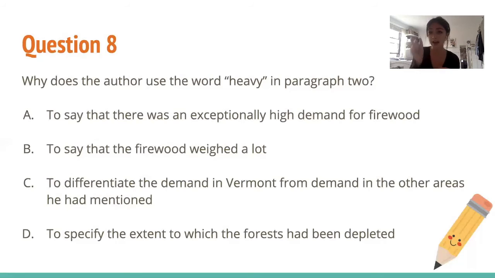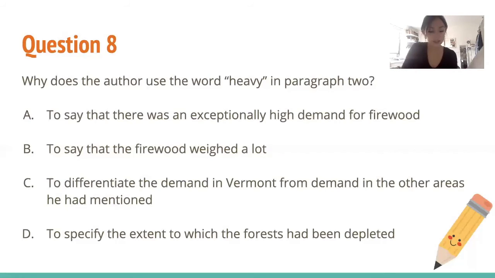But again, the word heavy specifically is just describing demand. So it's not talking about the forest. It's talking about the demand for the firewood. So to answer this question, we really have to understand what heavy is describing, and it's describing demand.